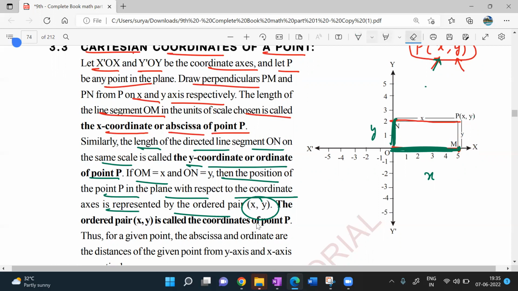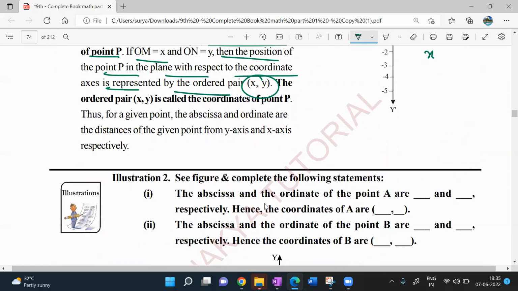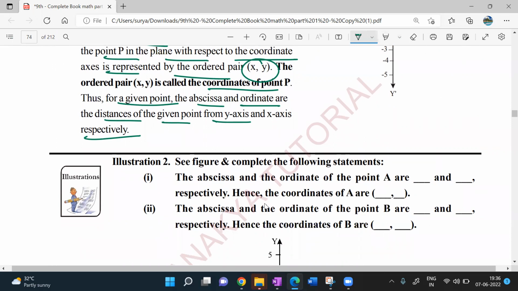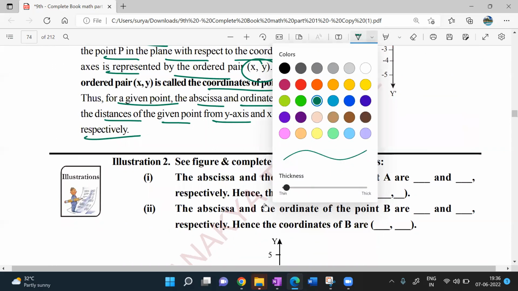Like (5, 2). I'll just tell you how to represent that. Don't worry, I will solve an example. Abscissa and ordinate of a point: for the given point, the abscissa and ordinate are the distances of the given point from the y-axis and x-axis respectively. Nothing very complicated. Let me explain by giving an example.